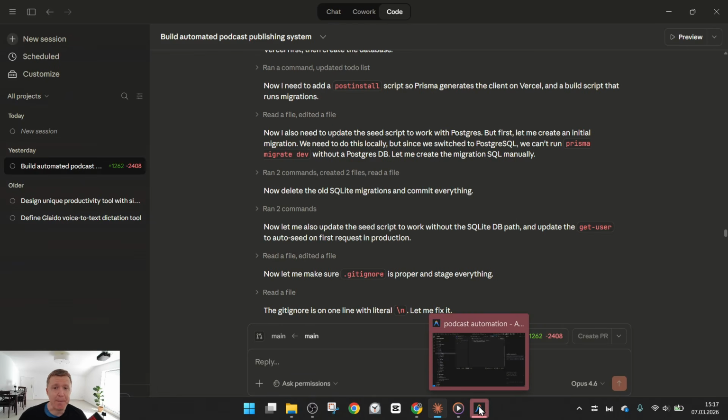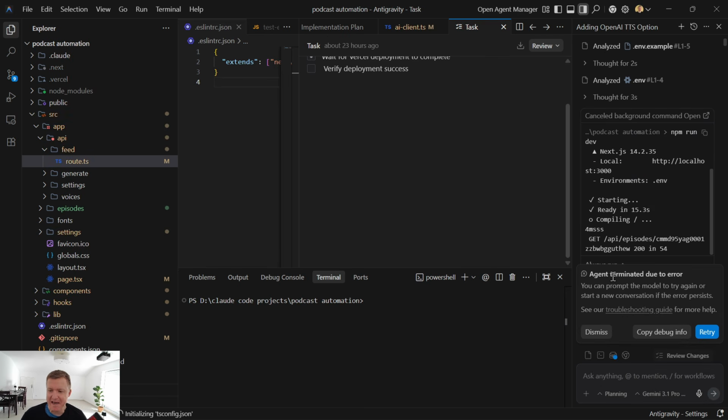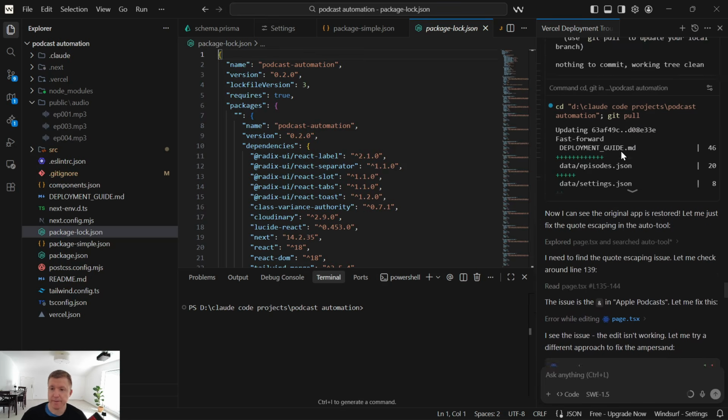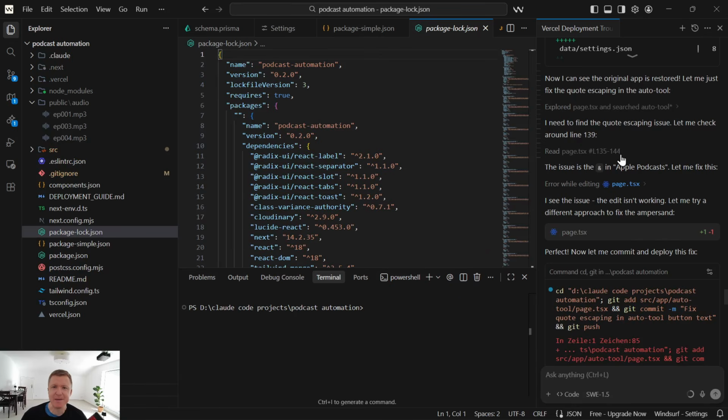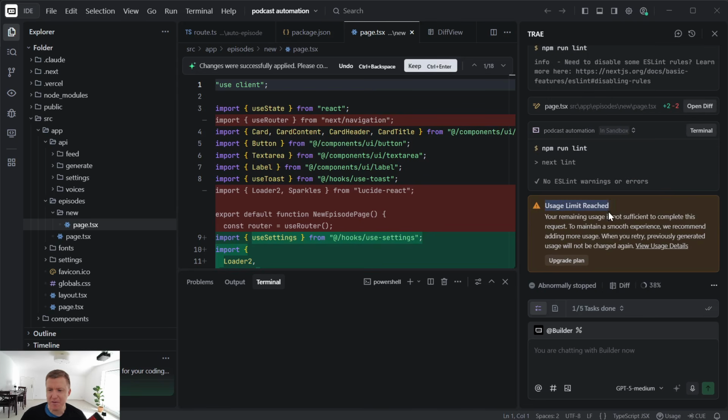So I thought maybe another AI coding tool could help me. So I switched over to Antigravity. But there I had the same problems and was constantly getting errors. So I switched to the next coding tool called Windsurf. But it still got stuck and couldn't get my app to work. So I tried another AI coding tool called Trae. Eventually it also couldn't fix it and I hit the usage limit, so I couldn't continue.